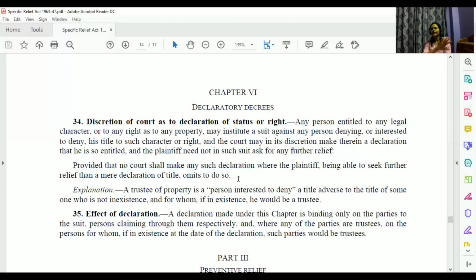Now, in some other cases also, I think like specific performance of contract and all, we have seen that whatsoever we can claim, in that one case only, everything has to be done. We cannot just say that, okay, fine, the person promised to sell this property to me, so you get the sale done.